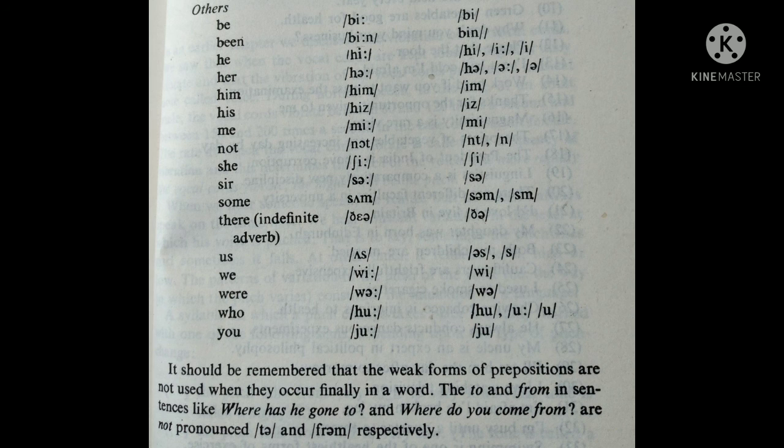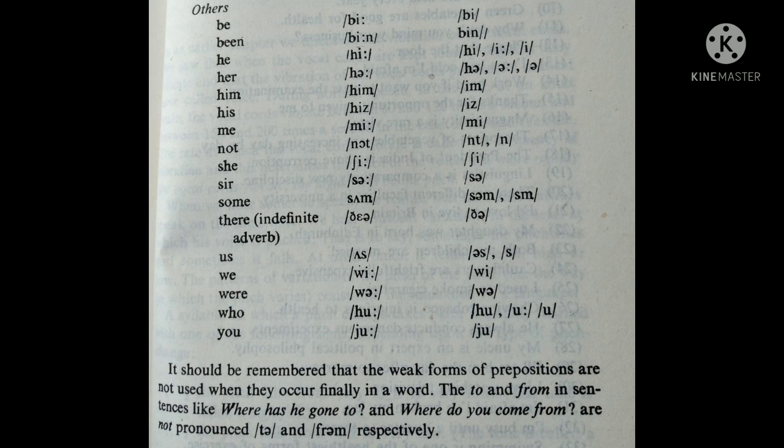She strong form, she weak form. Sir strong form, sir weak form. Some strong form, some or some weak form. Their strong form, the weak form. Us strong form, us or s weak form. We strong form, we weak form. Were strong form, were weak form. Who strong form, who or u weak form. You strong form, you weak form.